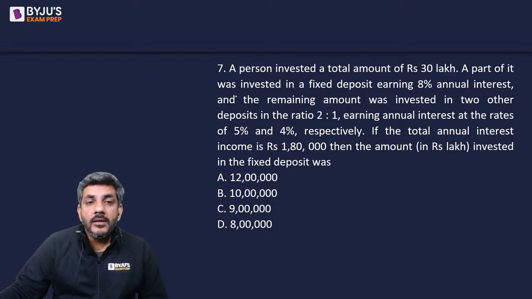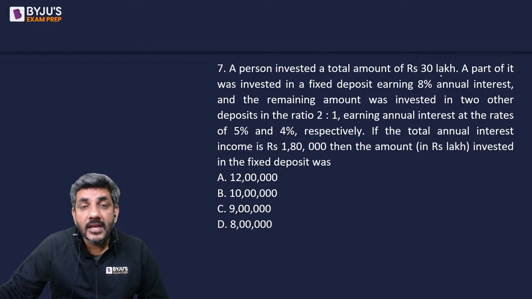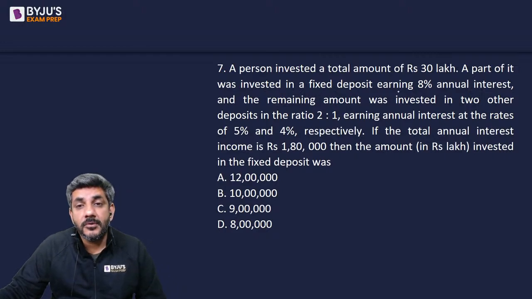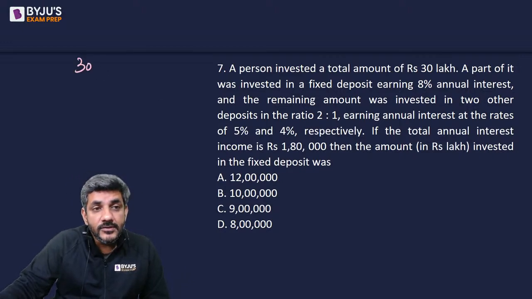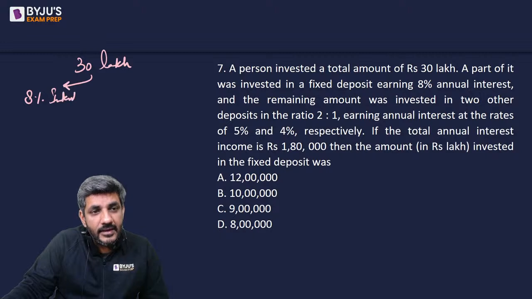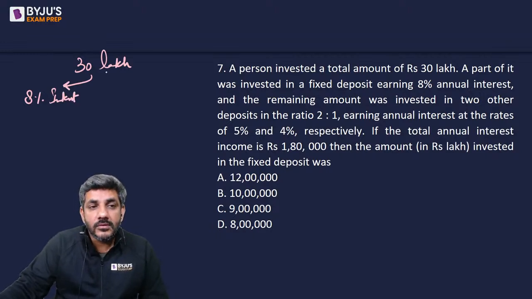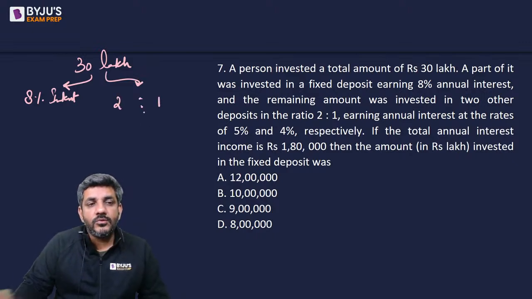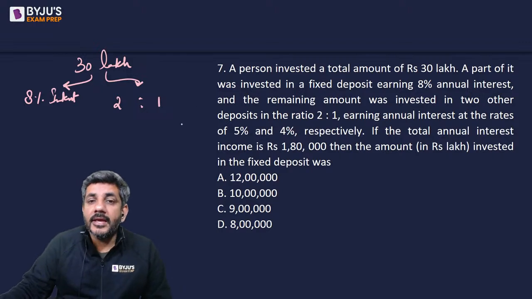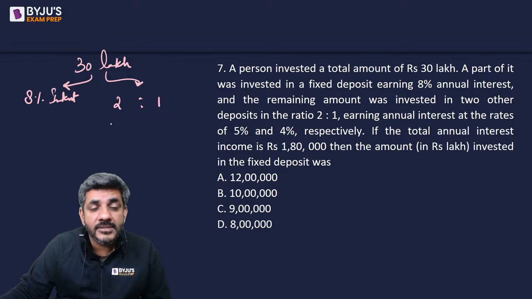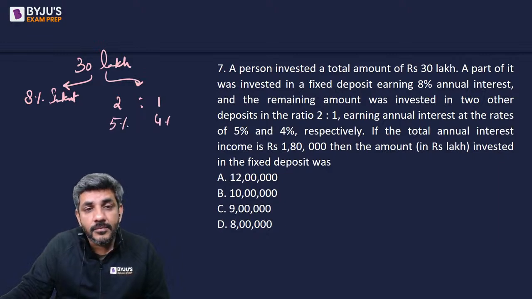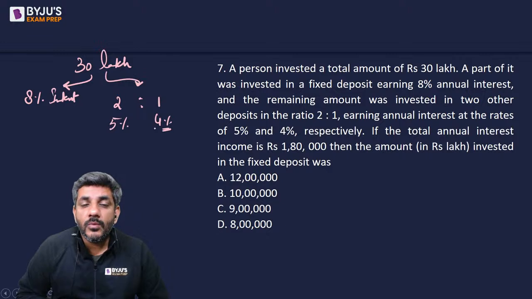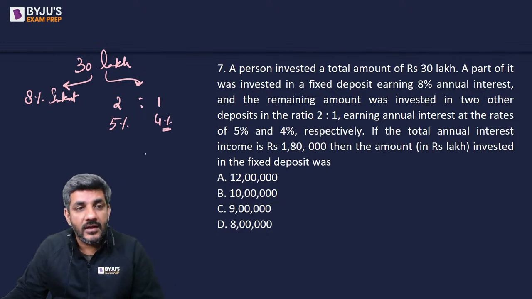करते हैं. A person invested a total amount of rupees 30 lakhs. A part of it was invested in fixed deposit earning 8% annual interest. So out of this 30 lakhs, a part has been invested at 8% annual interest, right? And the remaining amount was invested in two deposits in the ratio of 2:1, earning annual interest at the rate of 5% and 4%. So you are getting 5% from here and 4% from here. The total income is 180,000, then the amount invested in FD was.